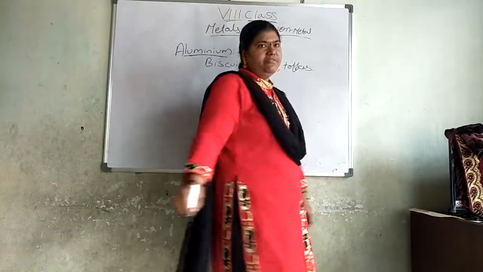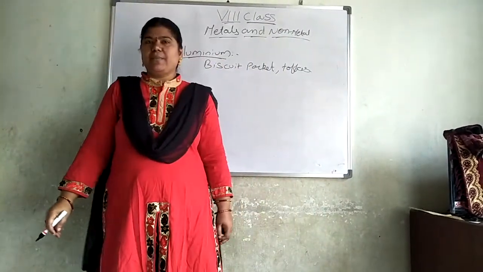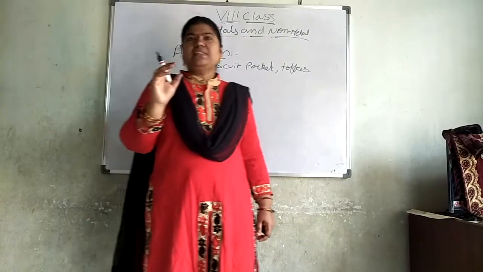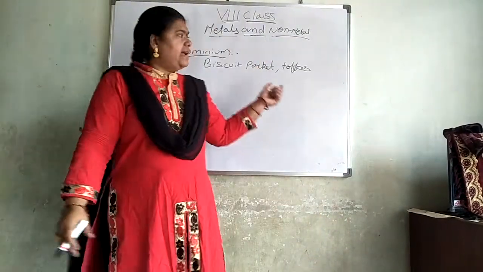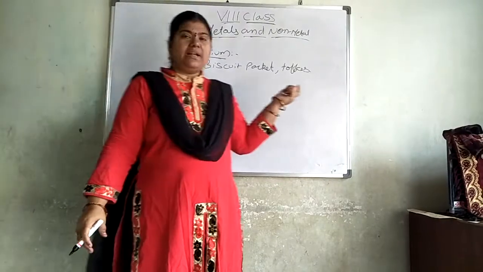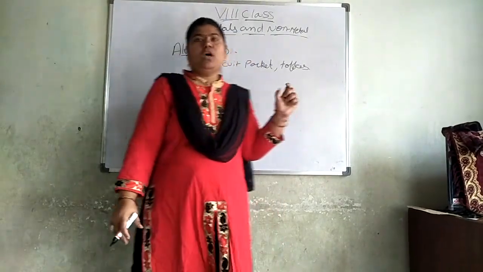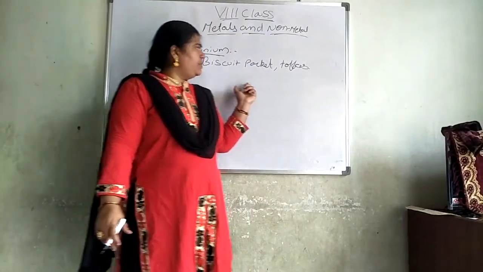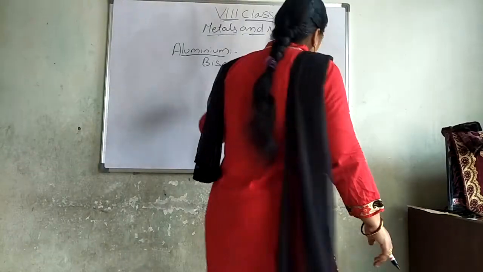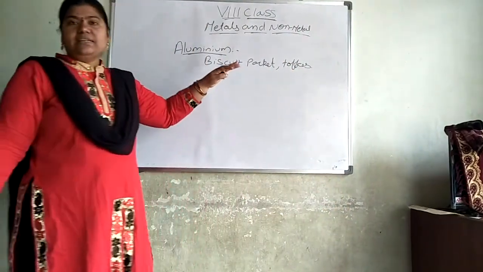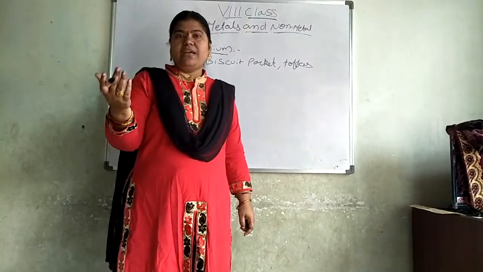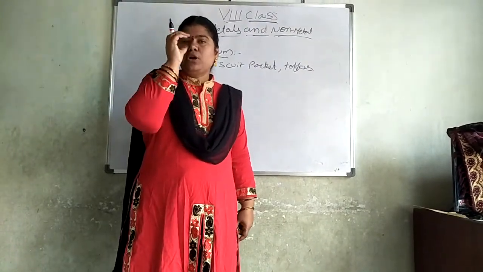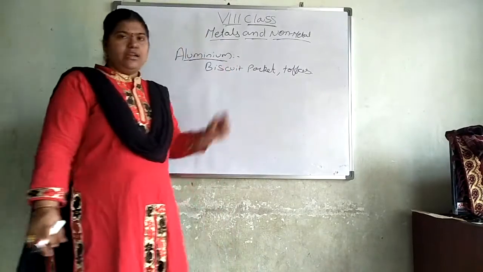When we are buying chocolates and biscuit packets, you can see a silver color foil inside. That is made by aluminium. So aluminium is used to make the covers inside biscuit packets and toffees, or Horlicks and Boost, everything we can see. The silver is made with aluminium.